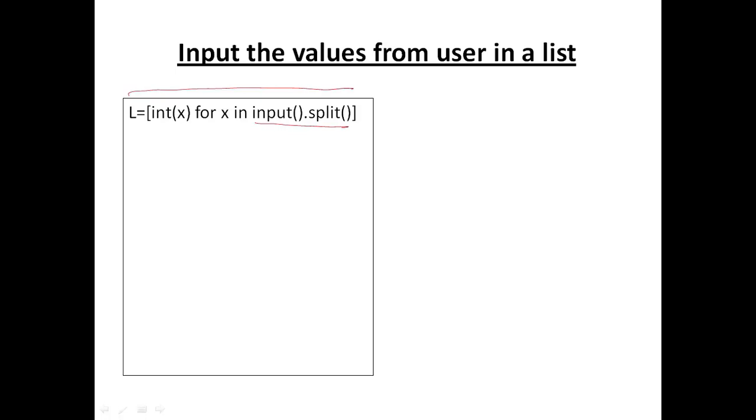You can understand from the last slide that this will accept any string which is separated by spaces, and this split function will split this string from spaces, and each element of this string is assigned to variable x, and then it will be typecast using this integer function, and all of this is written inside a list. So this will create a user defined list.